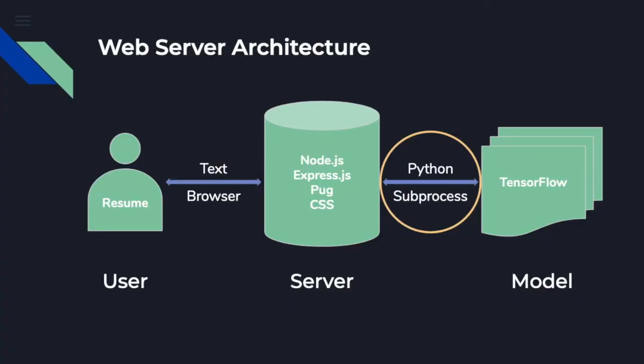Thank you, Enna. Now, let's take a look at the web server architecture. First, the user interacts with the server by entering their resume in the browser window in text form. The server itself was written using Node.js and Express.js. Within that, we use Pug, which is a dynamic platform for HTML, and CSS for styling the windows. Then, once the user has input their resume text, we use a Python subprocess to import the TensorFlow model that we trained earlier, which will allow us to perform classifications on the user's data and return a result back to them using the Node.js server.